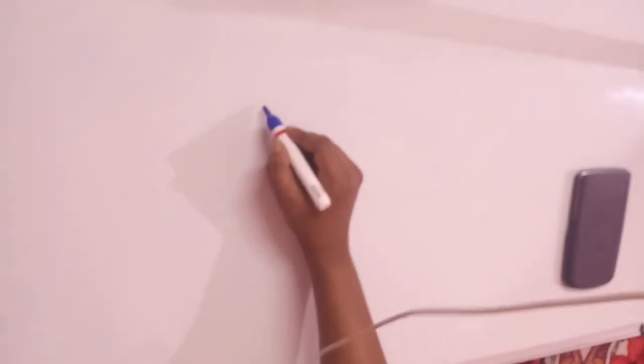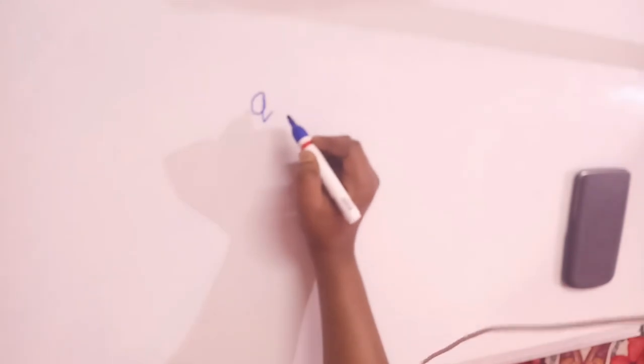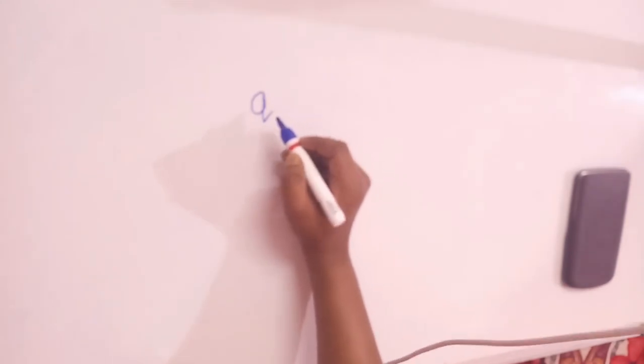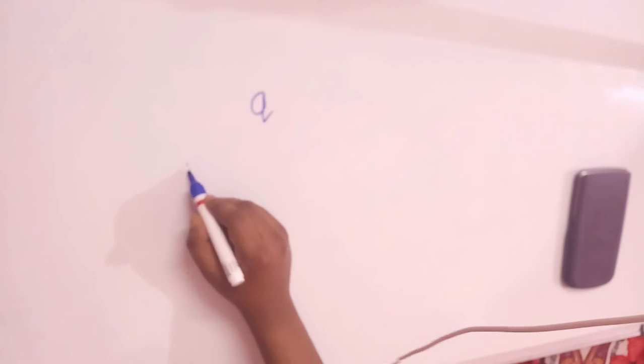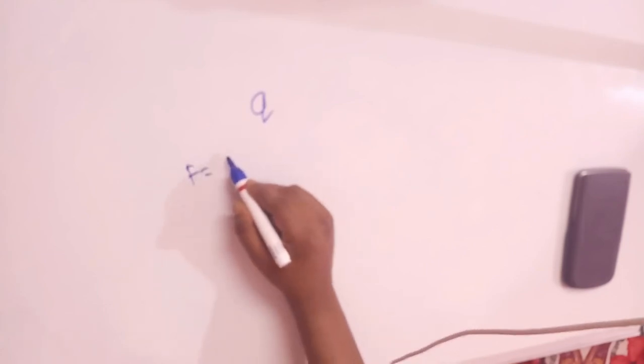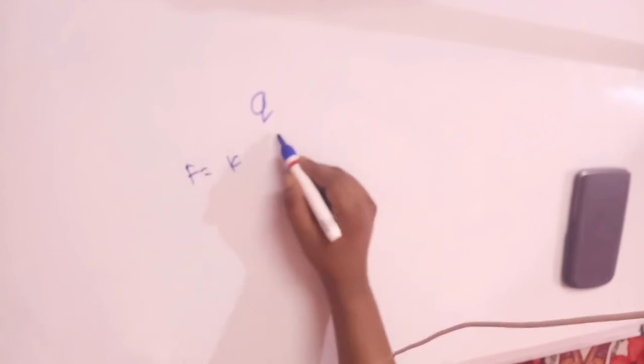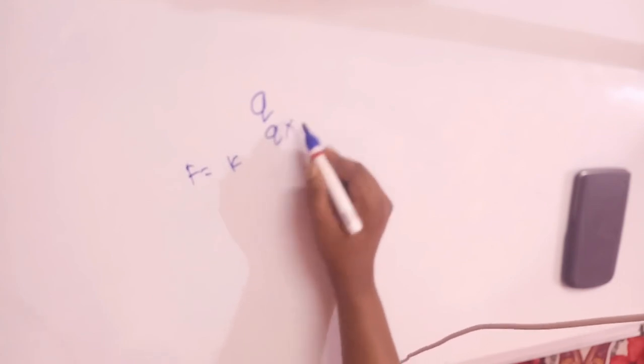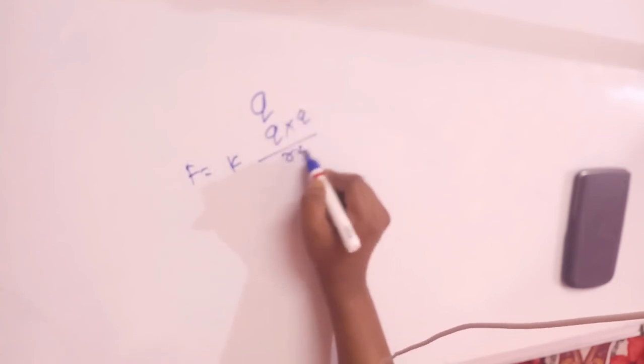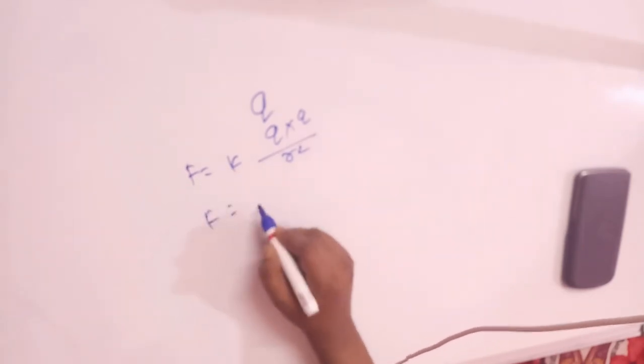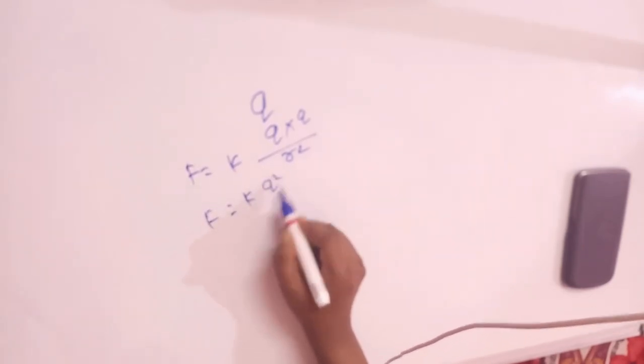Okay, now let's say the charge on each metallic sphere is Q. This will give the Coulomb force equal to K Q another Q by R square, which gives K Q square by R square.